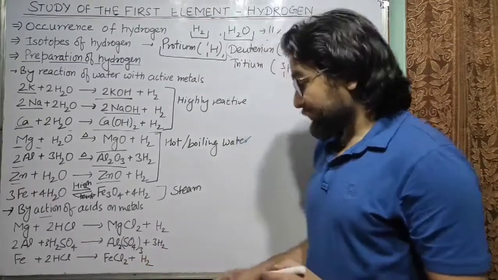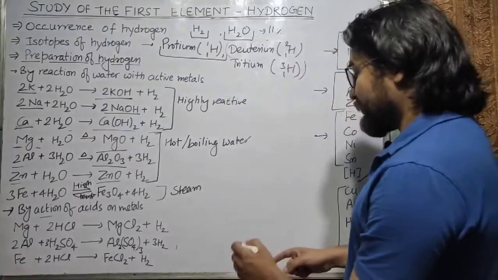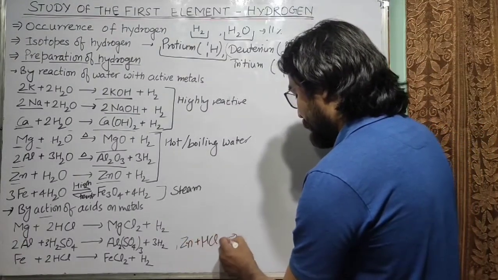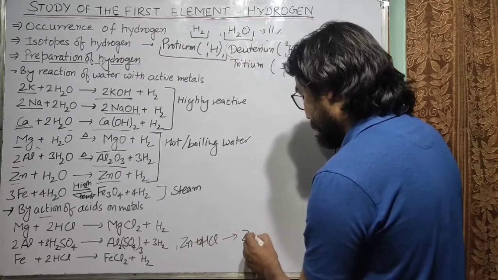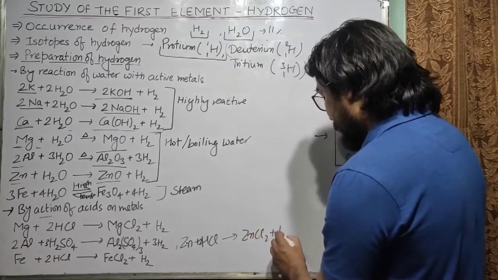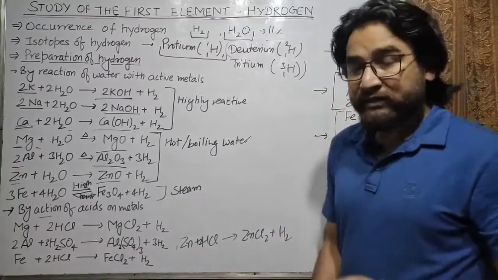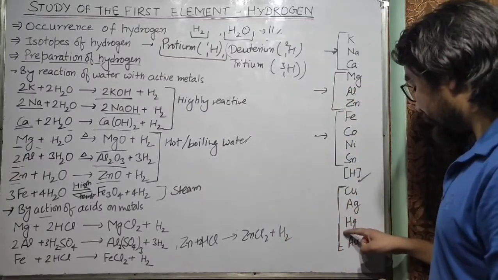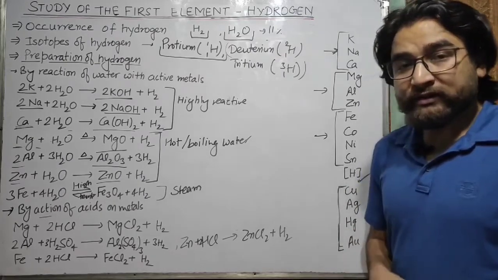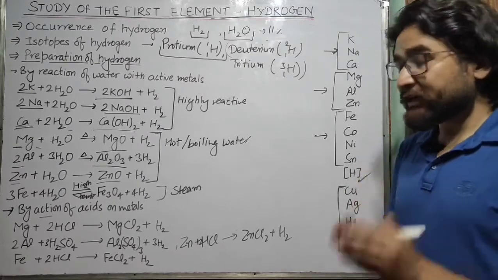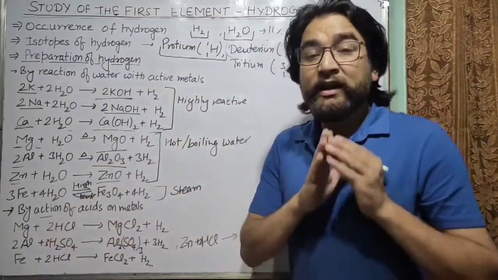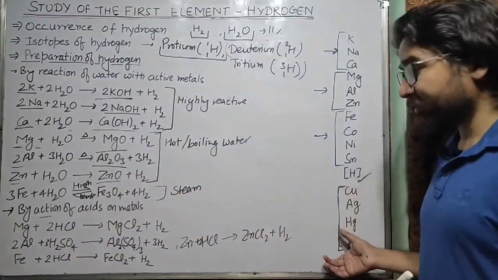hydrogen. We can also have a reaction of zinc plus 2HCl, it will form ZnCl2 plus H2. Now again you can see that these metals, copper, silver, mercury, gold, etc., cannot replace hydrogen from acids because they are less reactive as compared to hydrogen.